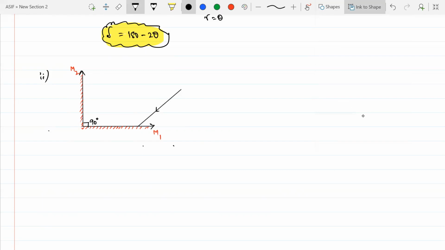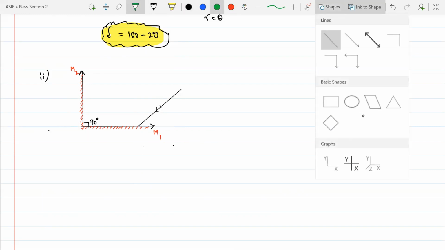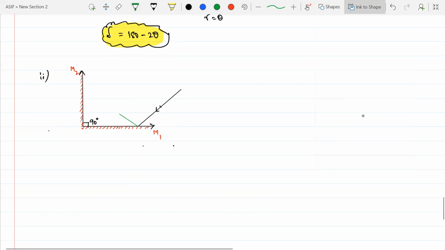So a ray of light is incident on this one like this. From this one, the ray of light is reflected, beta, and it has gone from here to this one like this. Now first, what we'll do, we'll draw a normal right here. This is your normal.